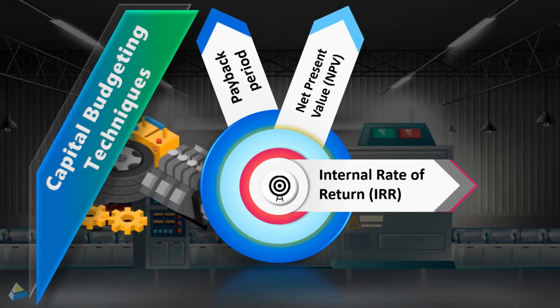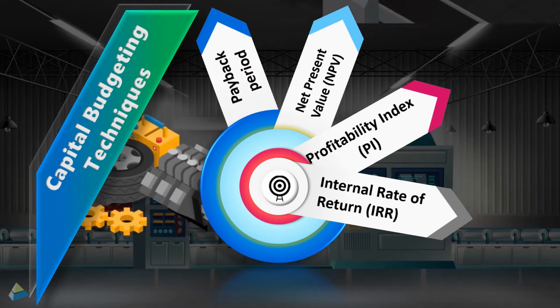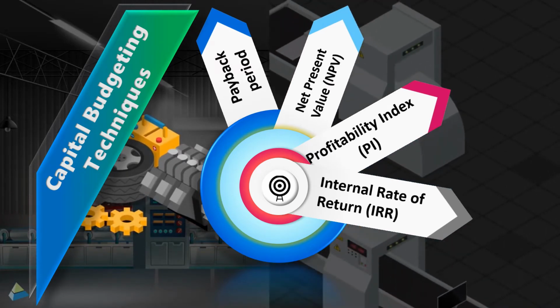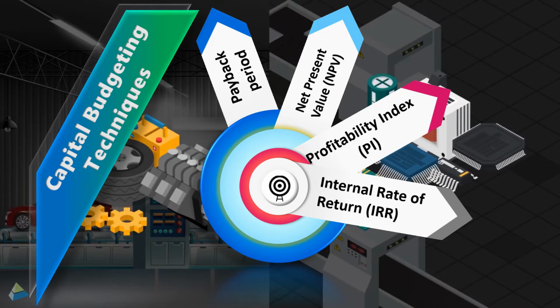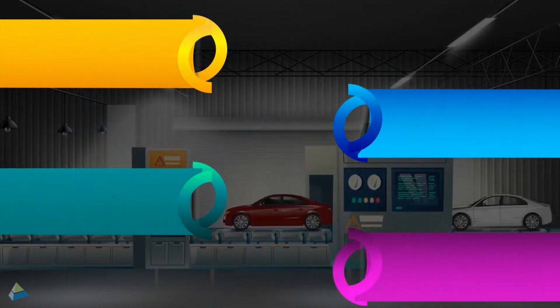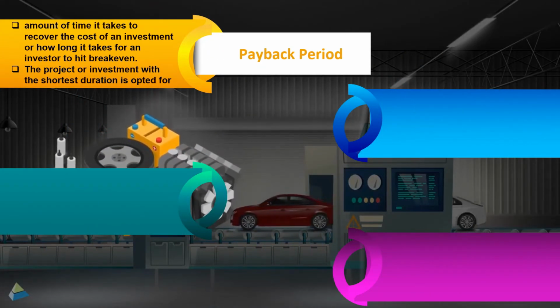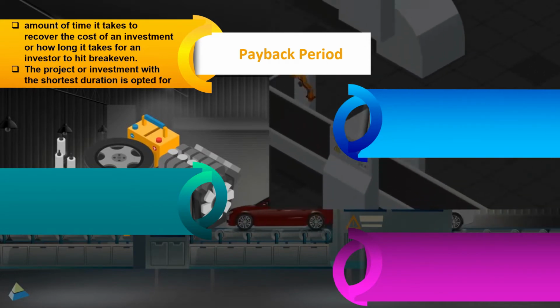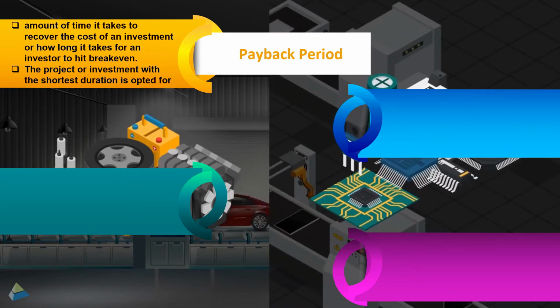So there are several capital budgeting analysis methods that can be used to determine the economic feasibility of a capital investment. They include payback period, net present value, profitability index, and internal rate of return. The payback period refers to the amount of time it takes to recover the cost of an investment, or how long it takes for an investor to hit break-even. The project or investment with the shortest duration is opted for,